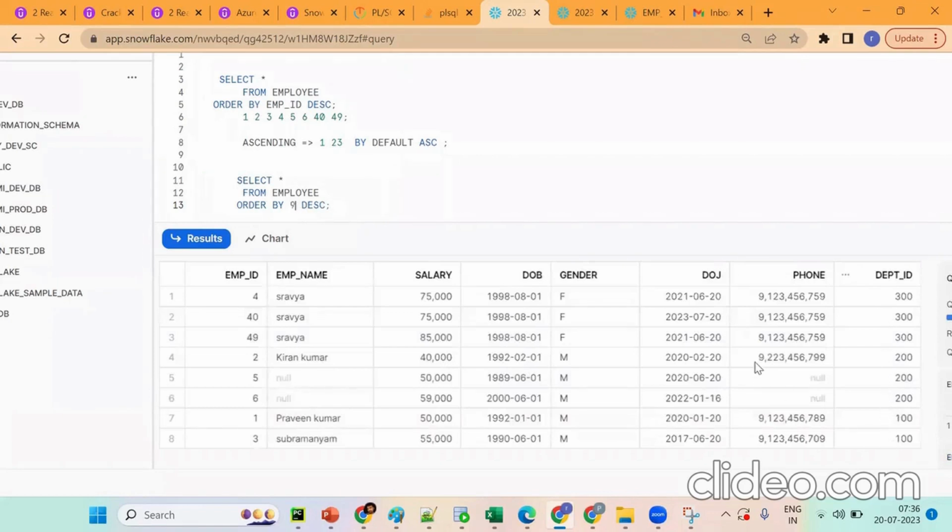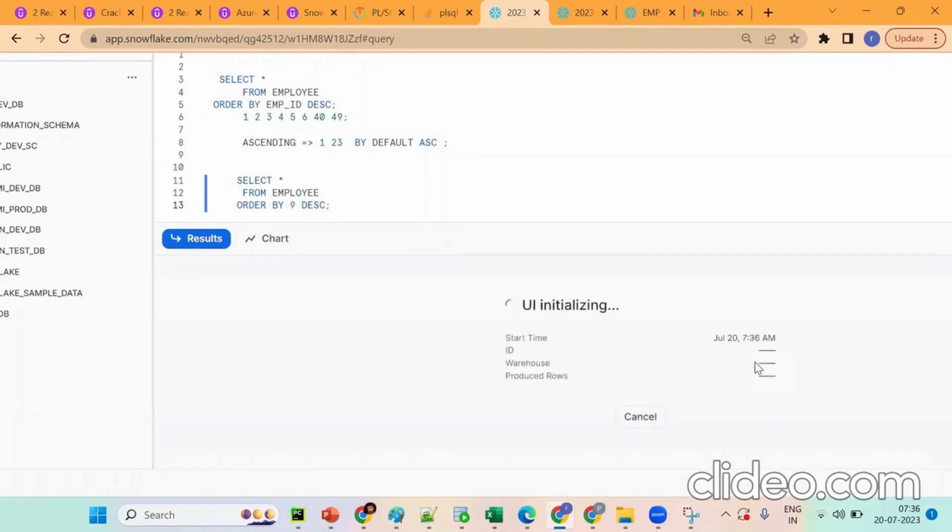Suppose I put 9, will it work? Is the 9th column there? No, sir. See, it is not there. 9 is not valid. So we should mention a number within the number of columns.